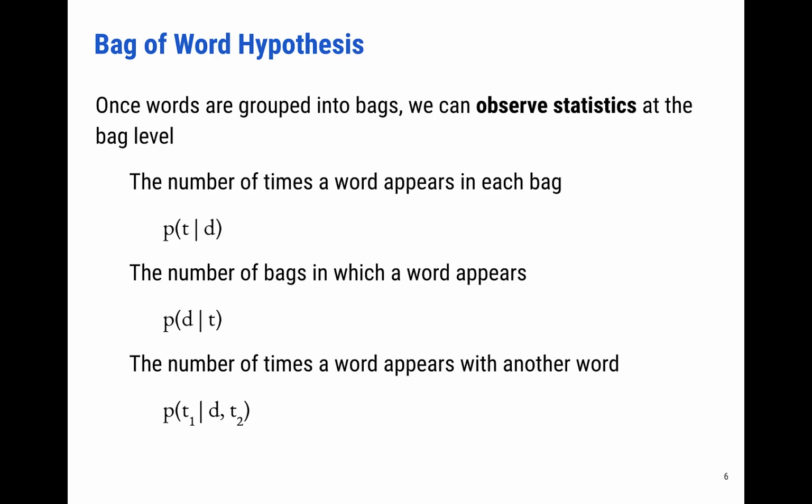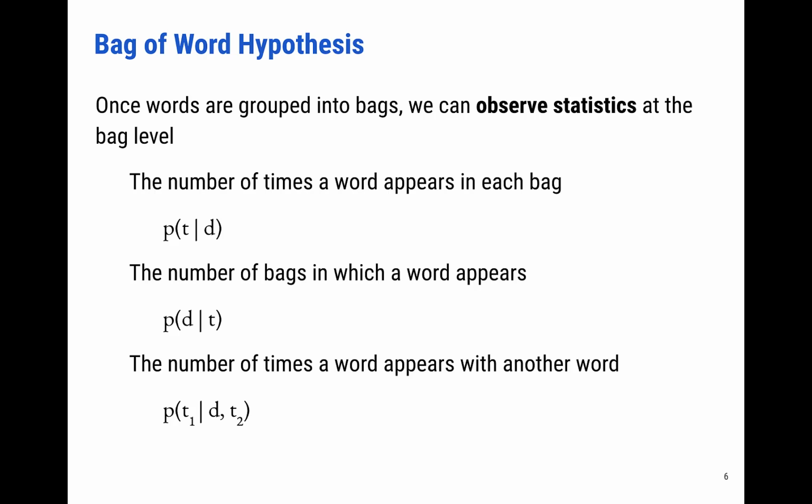You can also flip that around and count the number of bags in which a word appears, the number of documents in which a word appears. And that is the inverse conditional relationship: what's the probability of a document given a term. And that's going to be something we can derive pretty easily from the data. And you can also determine the number of times a word appears with another word.